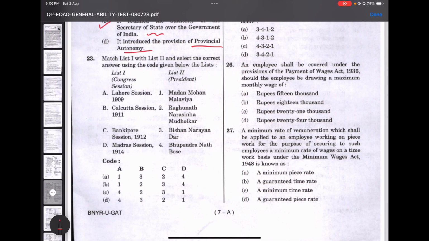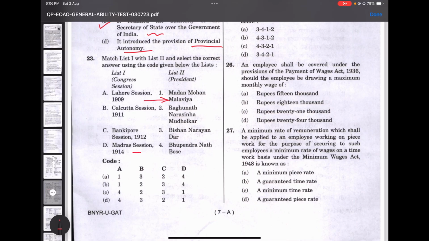So match List 1 with List 2. Here is a list of Congress sessions. You will have to match it with the president. So this is more of a memory based question. So the Lahore session 1909 was presided by Madan Mohan Malviya. It is on the right side.